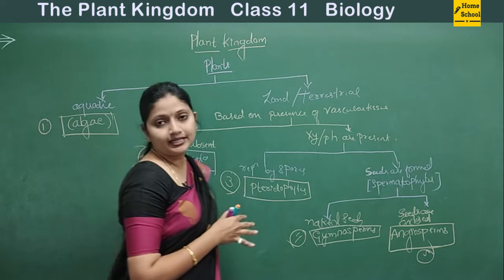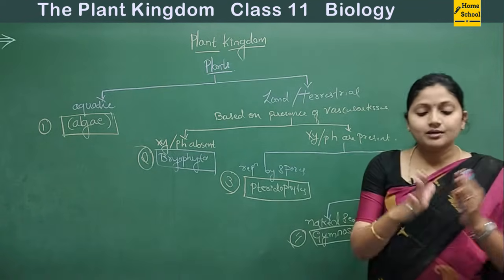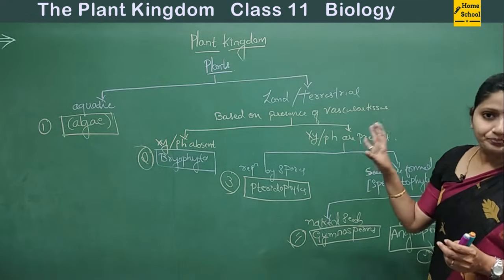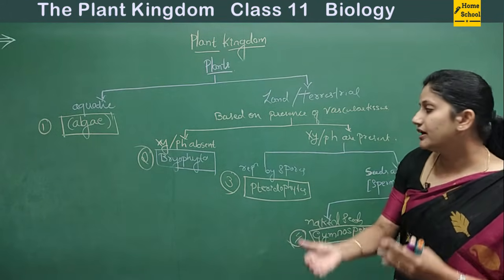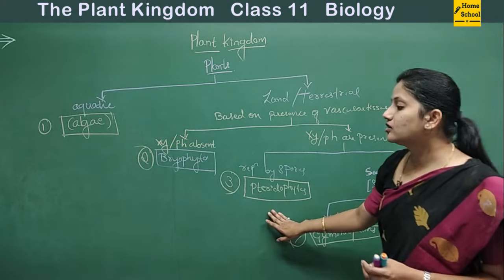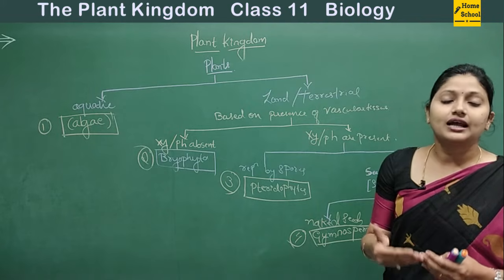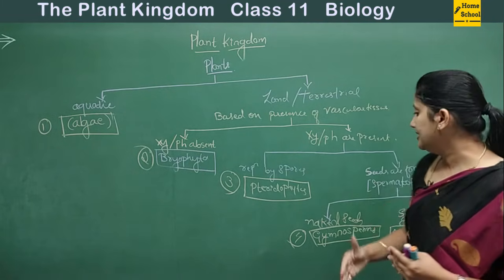And if the xylem and phloem are present, such plants are again categorized into two classes. The one which has vascular tissue and reproduces by spore formation are placed under the class Pteridophyta, and those are called pteridophytes.